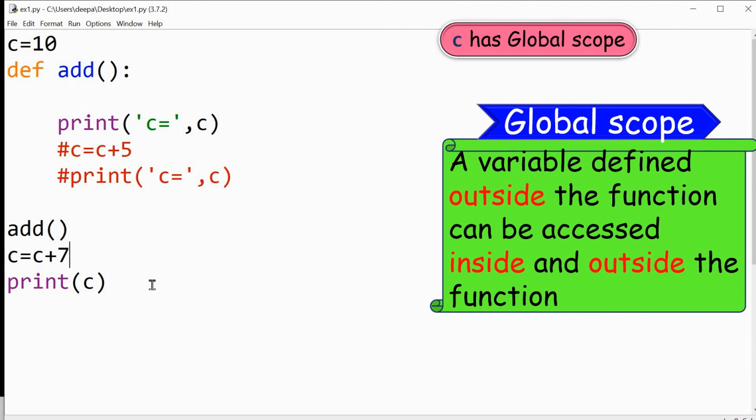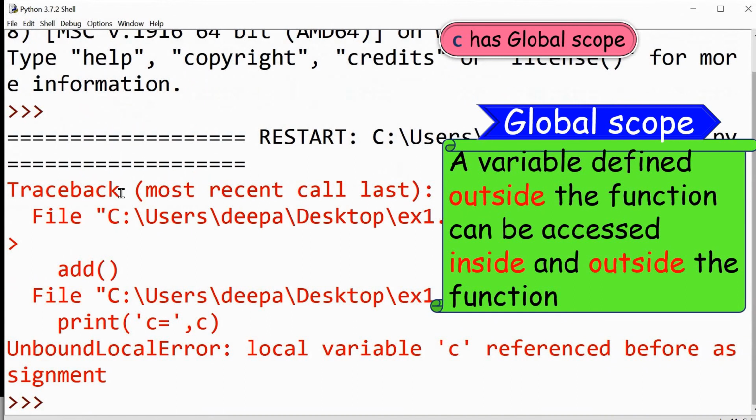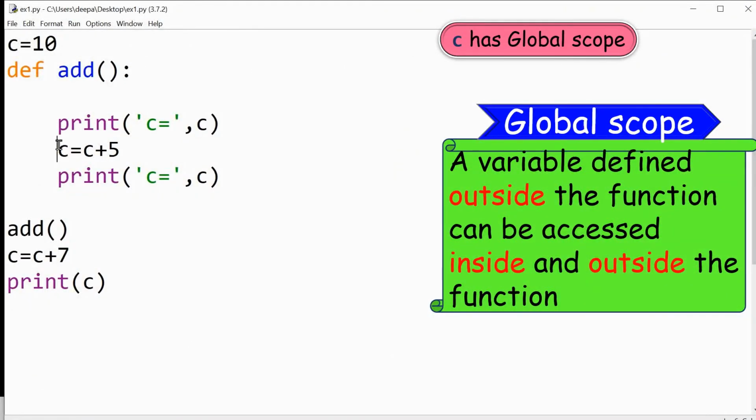Okay, now suppose the programmer wants to modify that global variable inside the function. That is, he wants to modify the value of C inside the function. So he wants this step to take place. So we know that it throws error. So check again, it will throw error. So it means Python is not allowing you to modify the value of C inside the function, but it is possible.